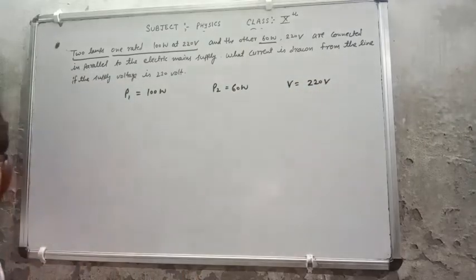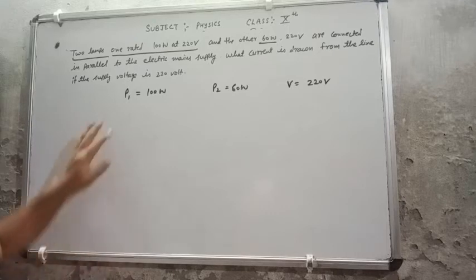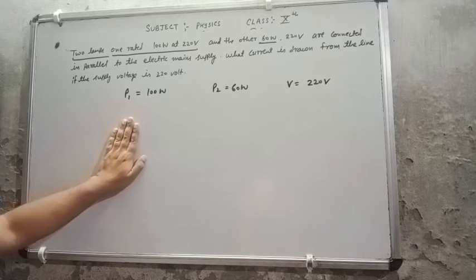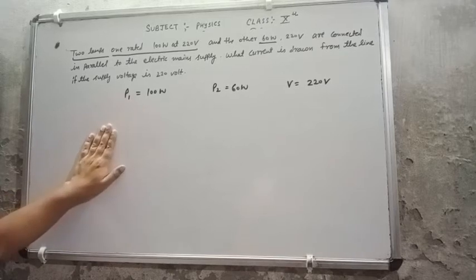There is no change in the value of V. They said they are connected in parallel, and after that they are asking about their current. So if the bulbs of these powers are connected in parallel, what will be the resistance of each bulb?